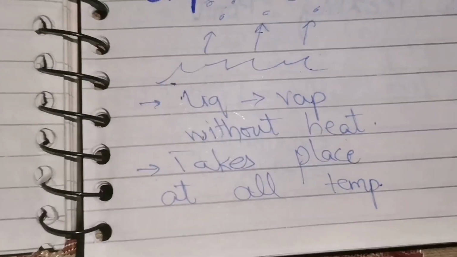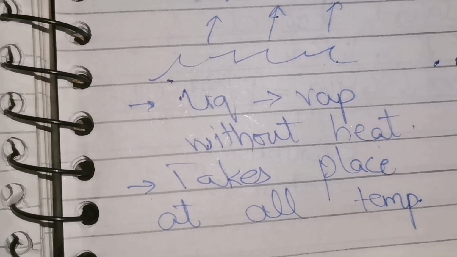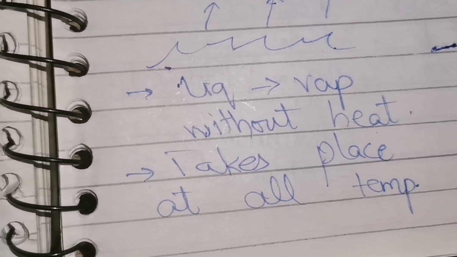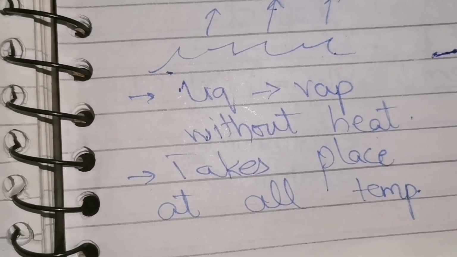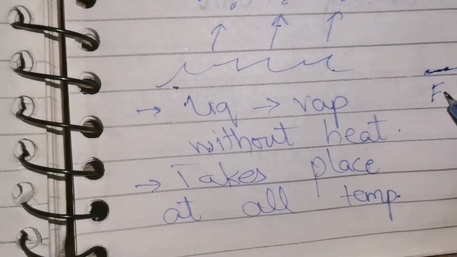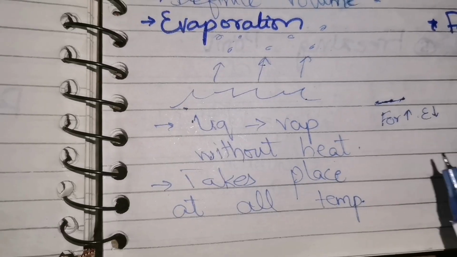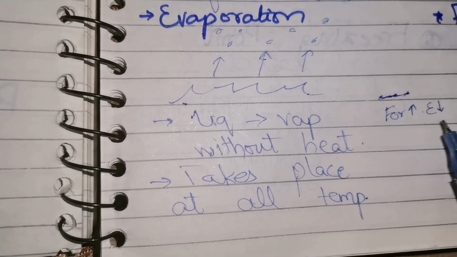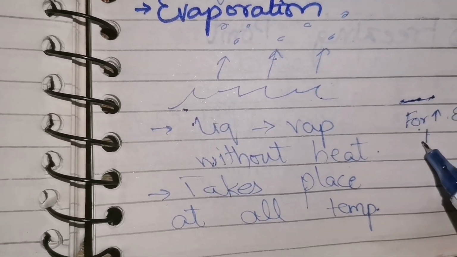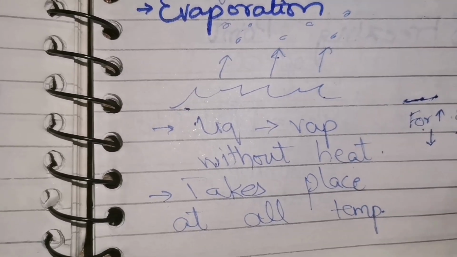It is directly related to the temperature, as it is related to the surface area. On the other hand, for the forces, if the force of attraction is stronger, the evaporation will be slow. If the forces are more, then the evaporation will be low. They are inversely related to each other. And if the forces are weak, the evaporation will be higher because it will be easy for the particles to